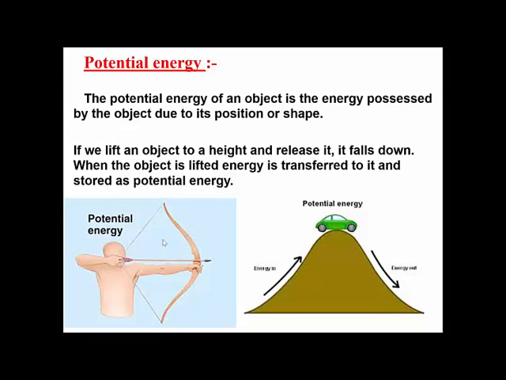And how do you check whether it has gained some energy? You will leave the arrow. When you leave the arrow, if the arrow moves forward, that means the thread has gained some potential energy. If you have ever done it, you will know that the more the stretch, the more the potential energy. So that is what potential energy is.